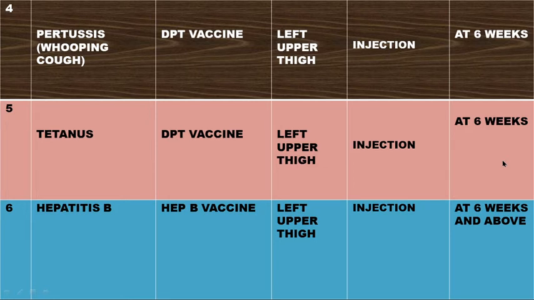What is the vaccine for hepatitis B, which is caused by a virus? The vaccine is the Hep B vaccine. Where is it put? On the left upper thigh. How? Through injection. At what age? At 6 weeks and above. Why am I saying at 6 weeks and above? That means that even when you are an adult, you can get this vaccine. For me, I personally got the vaccine in 2014. So my dose is done.